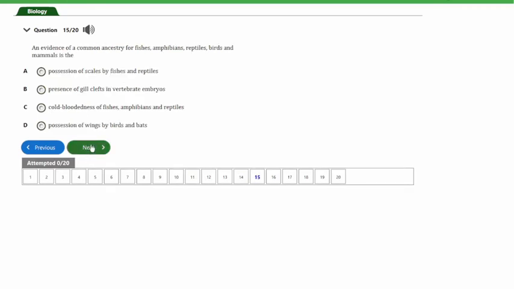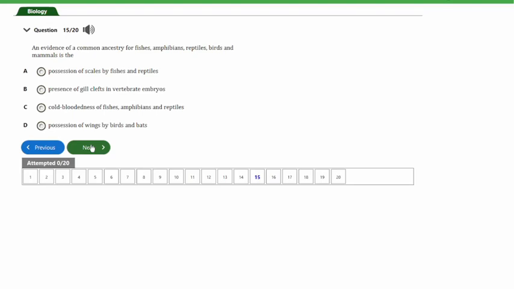So let's look at the next question, and that's question number 15. The question says, an evidence of a common ancestry for fishes, amphibians, reptiles, birds, and mammals is the A. Position of scales in fishes and reptiles, B. Presence of gill clefts in vertebrate embryos, C. Cold-bloodedness of fishes, amphibians, and reptiles, D. Position of wings in birds and bats.